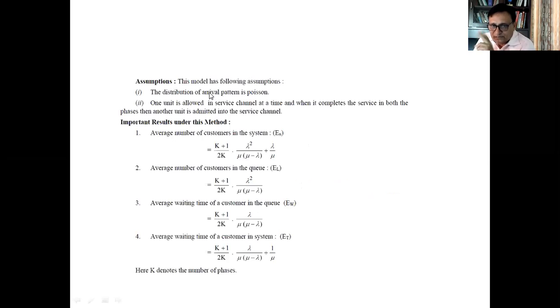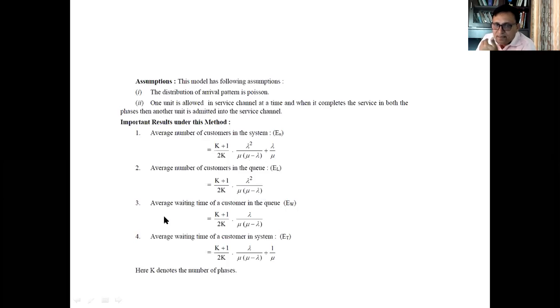The model has two assumptions: the distribution of the arrival is Poisson and the distribution of the servicing is exponential. The important results: the average number of customers in the system is (k plus 1) divided by 2k, into lambda squared over mu into (mu minus lambda), plus rho, that is lambda over mu. Similarly, the formula for the average number of customers in the queue is (k plus 1) divided by 2k into lambda squared over mu into (mu minus lambda).